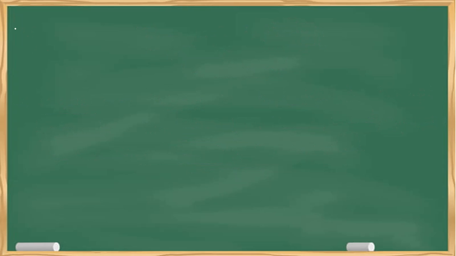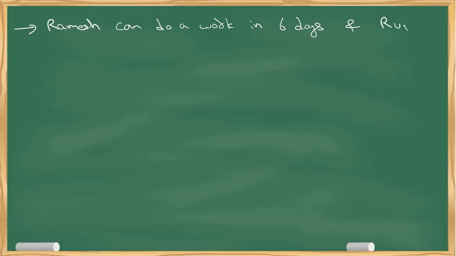Now let's say Ramesh can do a work in 6 days and Rupesh can do it in 5 days.